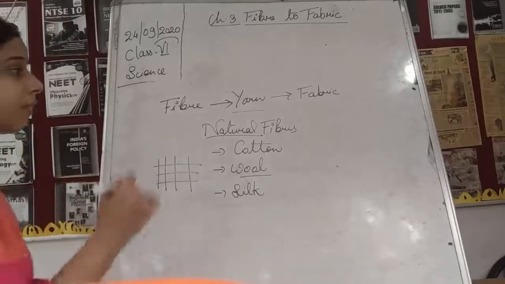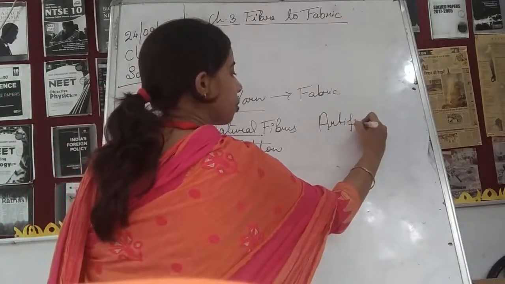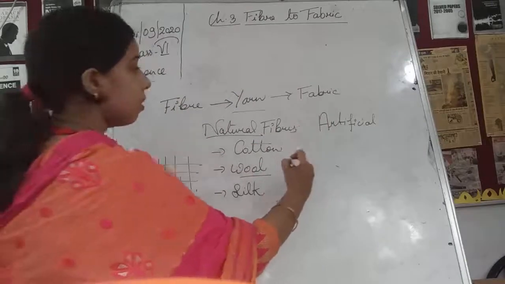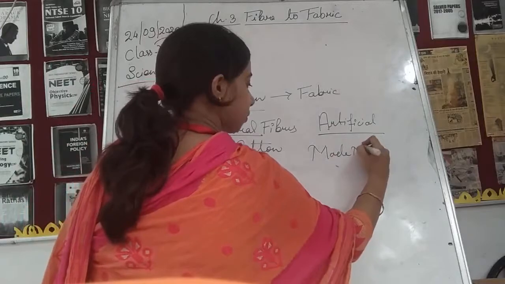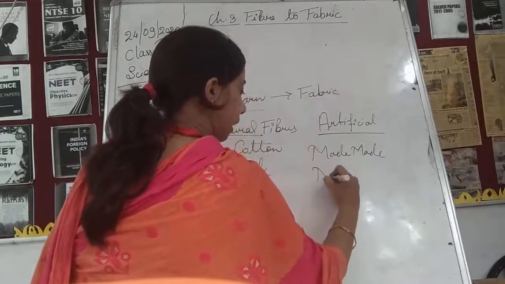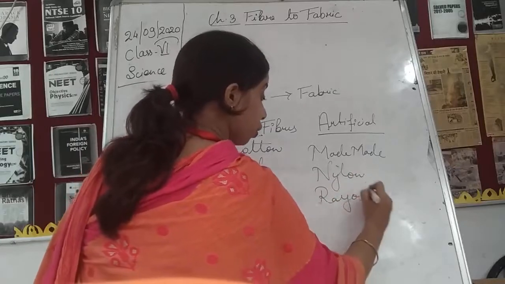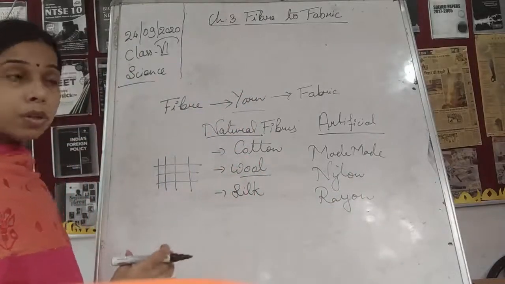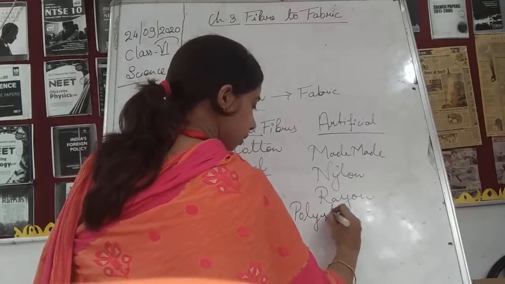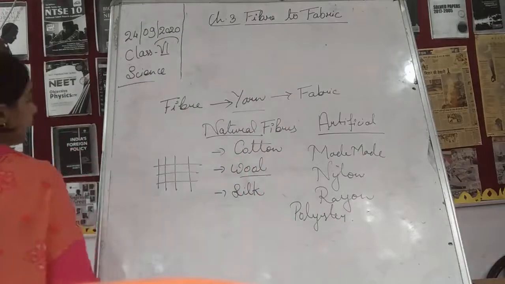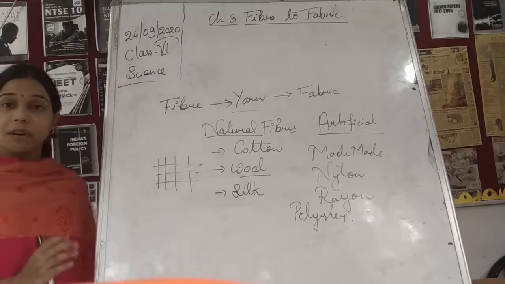What about the artificial fiber, students? Artificial fibers are basically man-made, which include nylon, rayon, polyester, polyacrylic. So these are the artificial and the natural fibers.